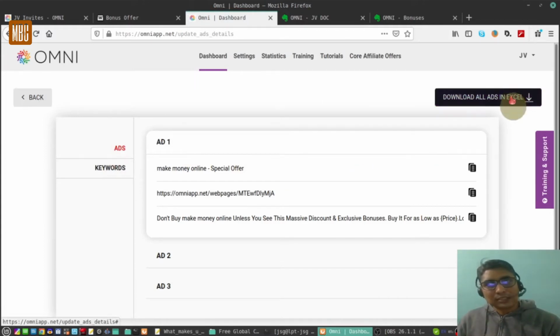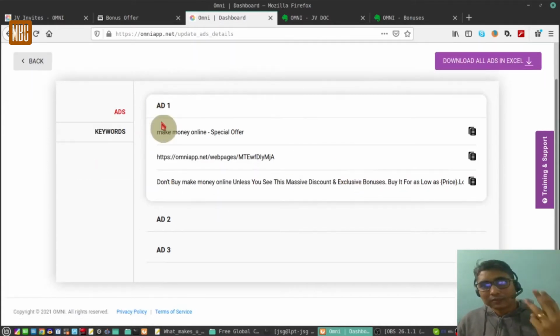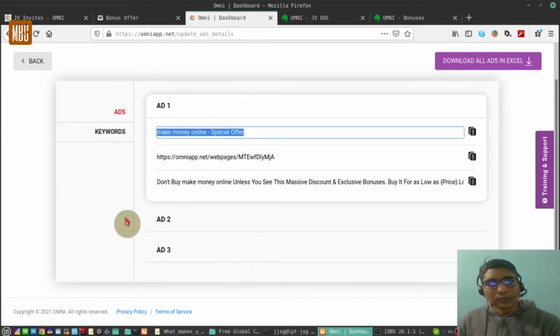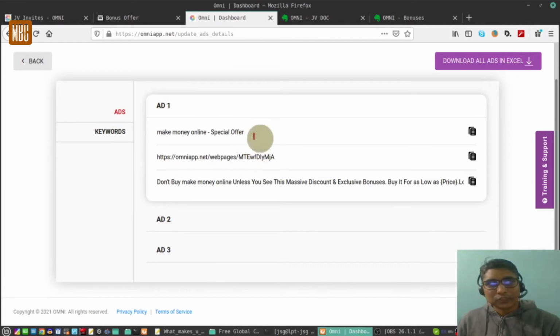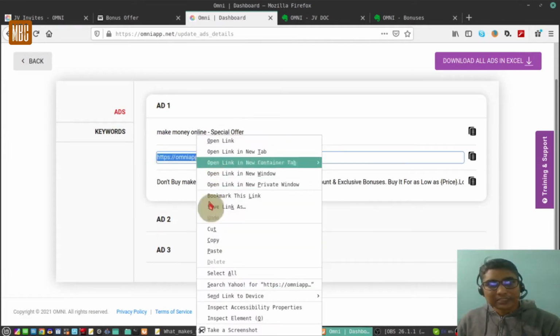You can download these ads in Excel, fully downloadable. You can copy the heading and copy paste it into your Bing ads, and it's ready to go. So you have given 3 keywords, and it has generated 3 ads over here. Now this is the heading, should be this one. This is the URL of the page.